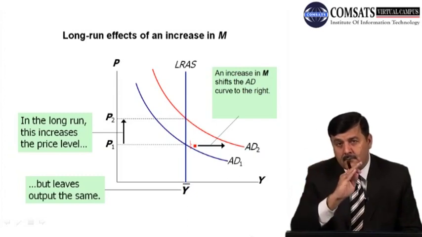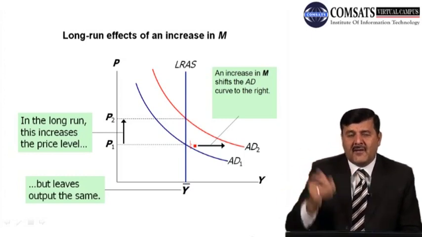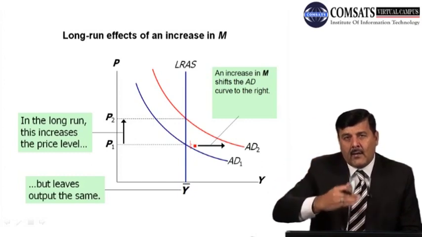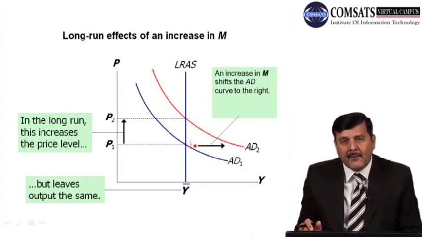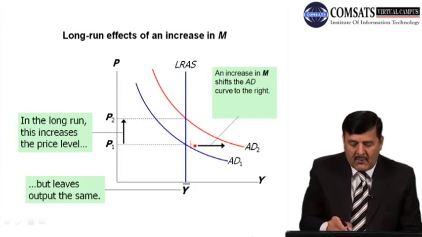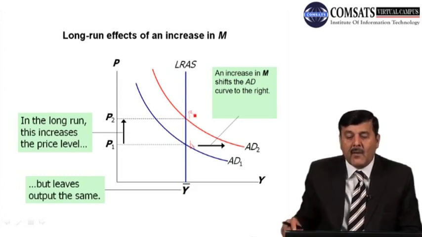But whenever there is a change in aggregate demand, or a change in some other parameter like money supply, there will be a shift in the aggregate demand curve. Now suppose money supply goes up. So what will happen? Aggregate demand will increase, and there is a shift in the aggregate demand curve from AD1 to AD2.